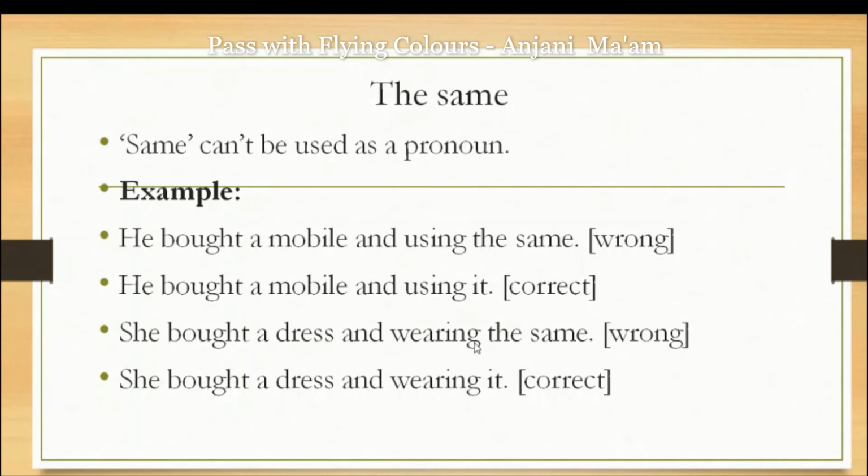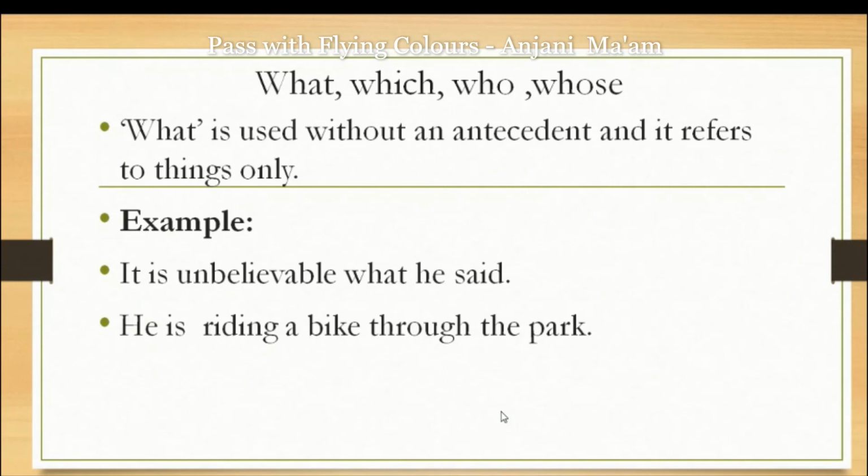She bought a dress and wearing the same. No. She bought a dress and wearing it. Instead of using the same at the end as a pronoun, we should use it. Next, what is used without an antecedent and it refers to things only. How? It is unbelievable what he said. What has been used without an antecedent. He is riding a bike through the park.